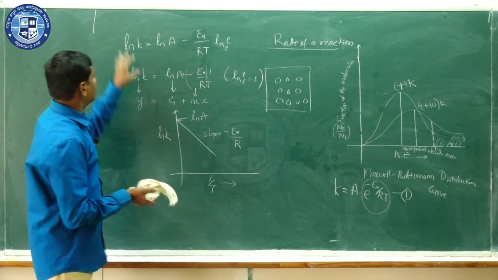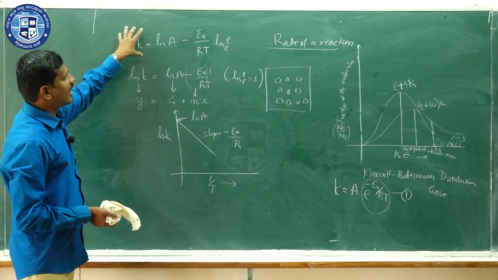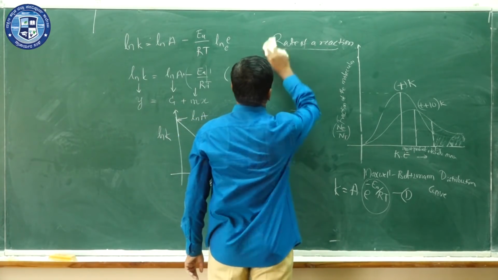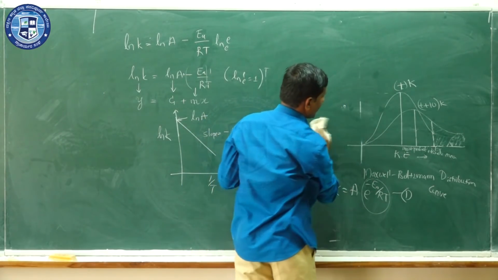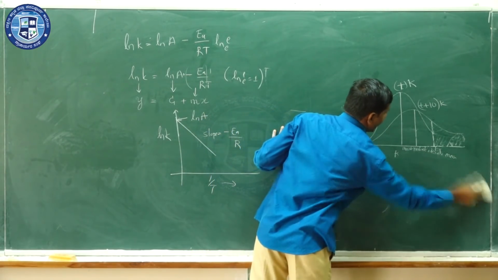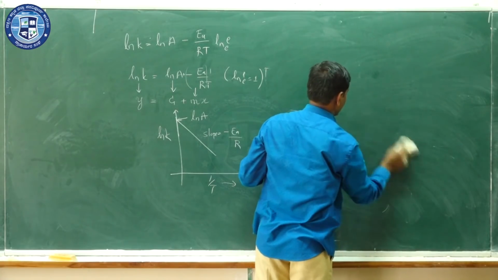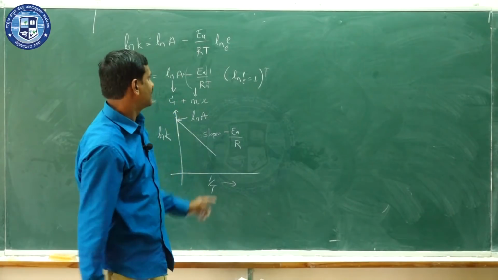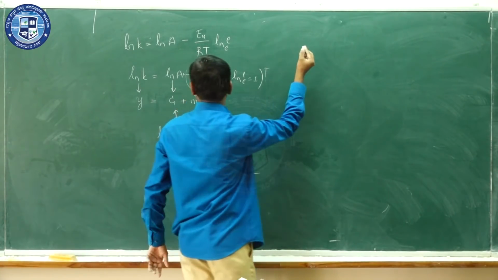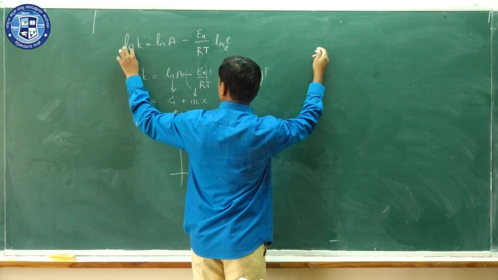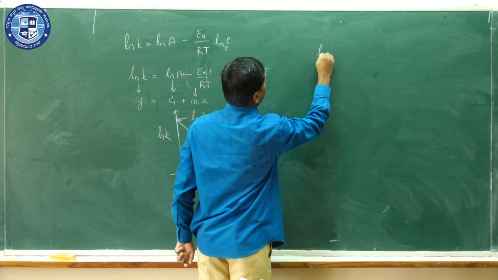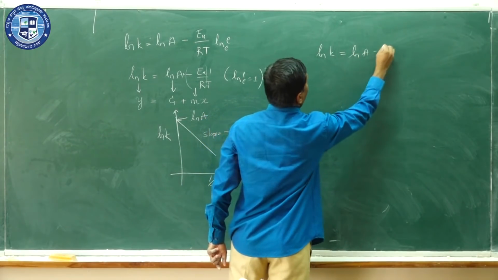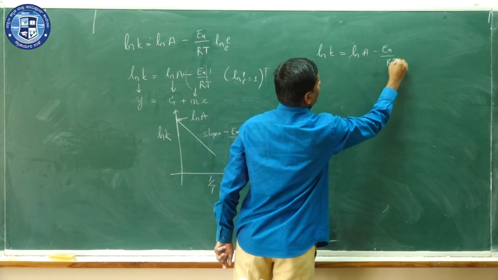Now consider this, the log form of the Arrhenius equation. Using this, it is possible to determine the activation energy. Let us see how we can determine the activation energy using this. We consider the natural log form, ln K equal to ln A minus EA by RT.